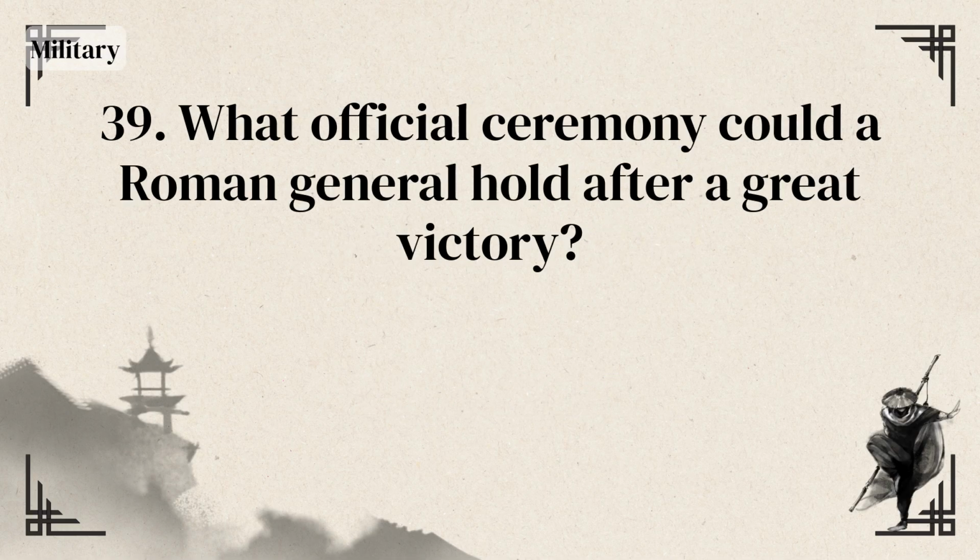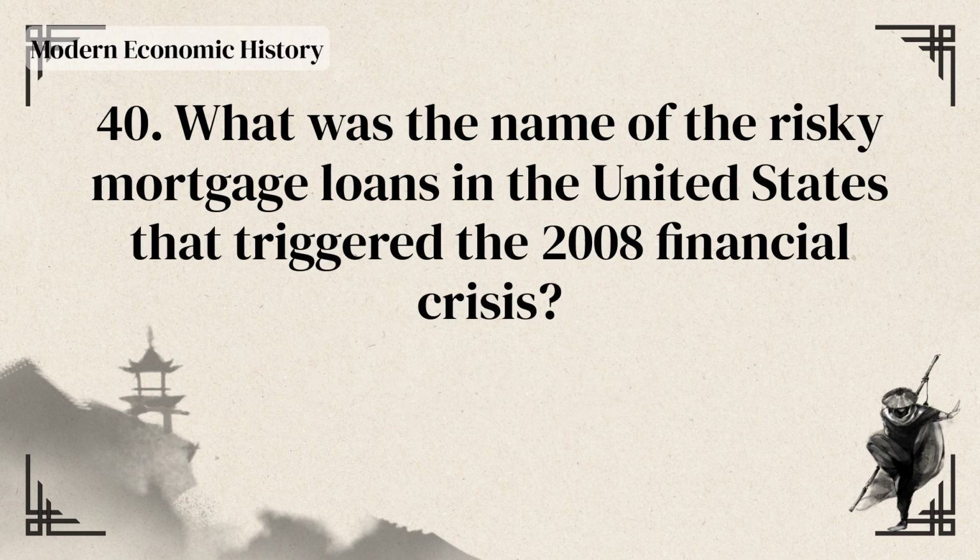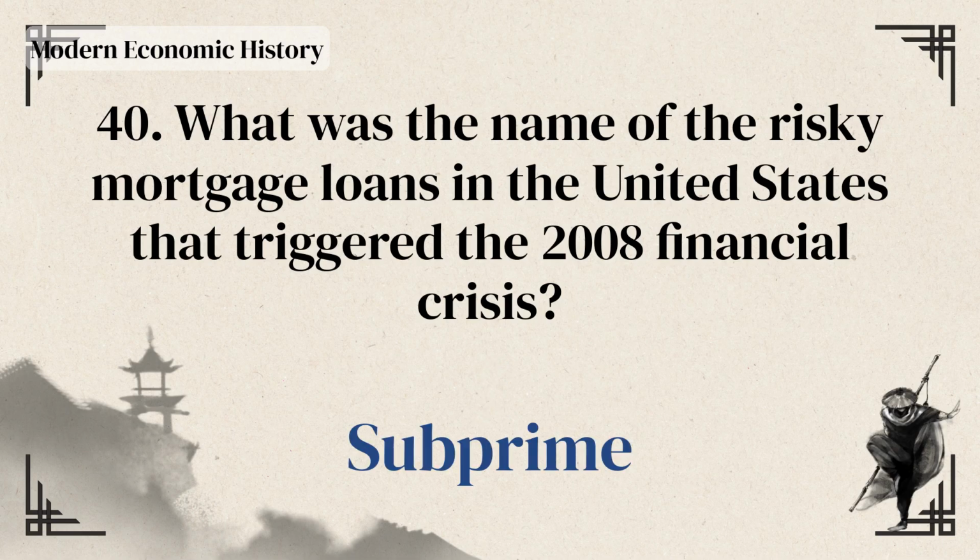Who was the Carthaginian general that threatened Rome by crossing the Alps? Hannibal. What official ceremony could a Roman general hold after a great victory? Triumph. What was the name of the risky mortgage loans in the United States that triggered the 2008 financial crisis? Subprime.